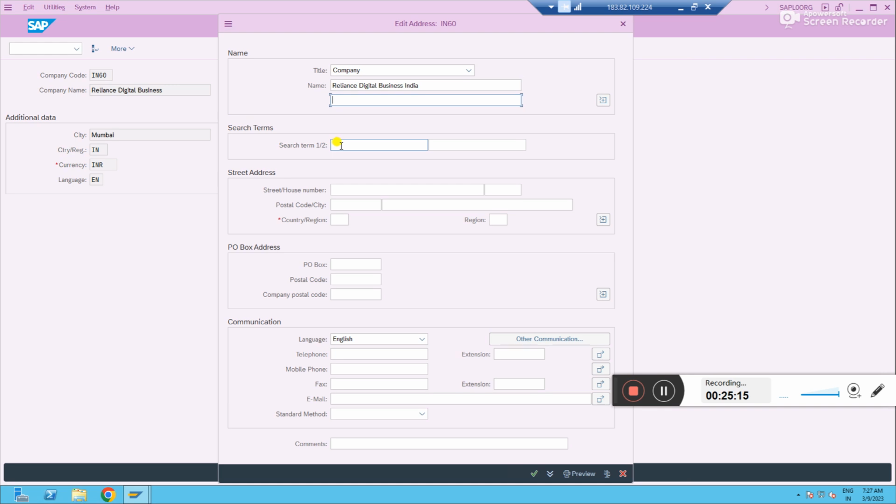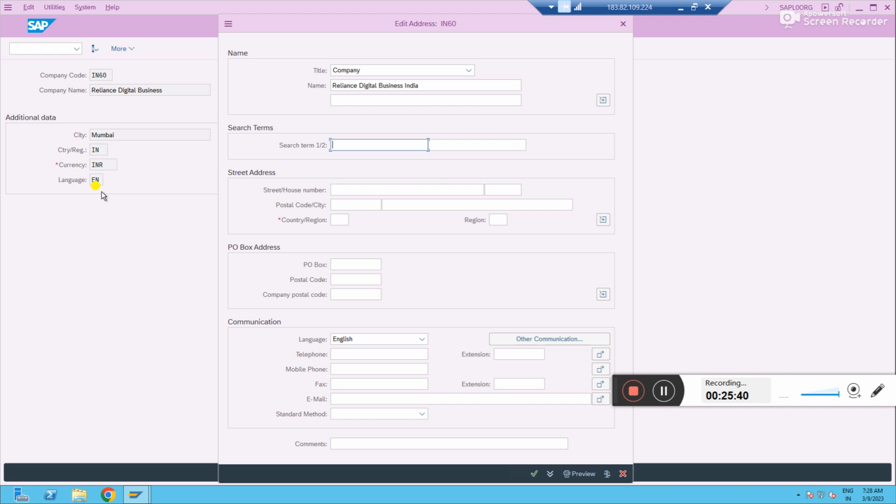These are the search terms. Search terms are used. Let's say I have 100 company codes. Previously we have seen different currencies, different countries, different languages, right? Now if you want to find anything from the drop down list, if you have one search term, it is easy to find.